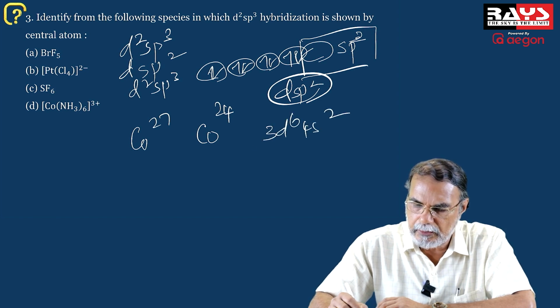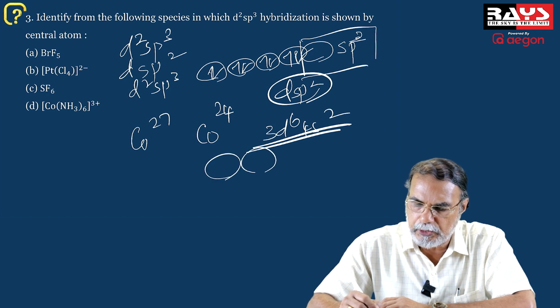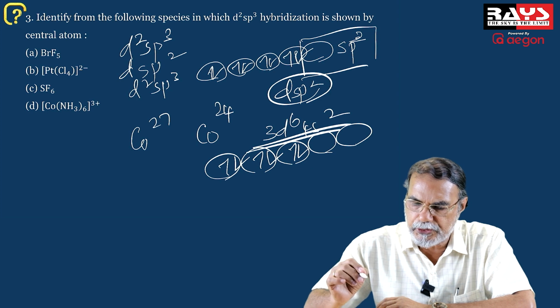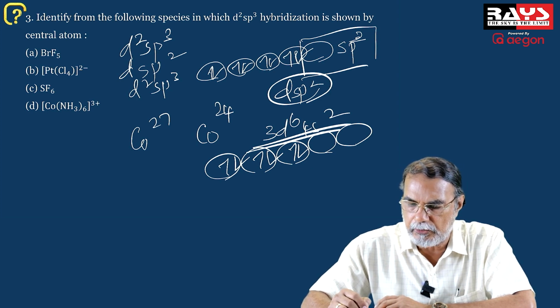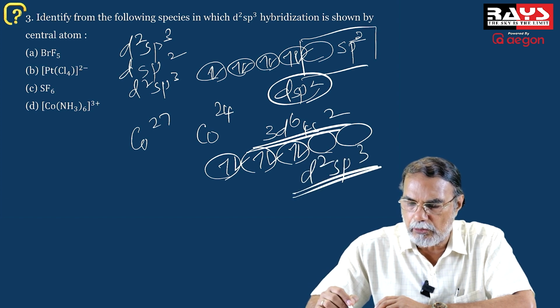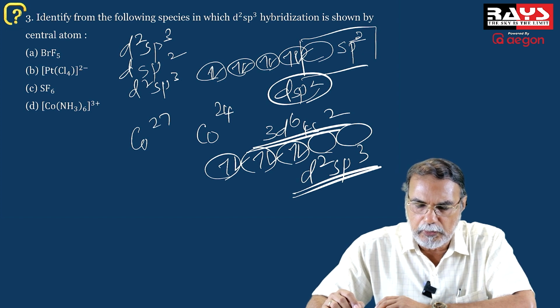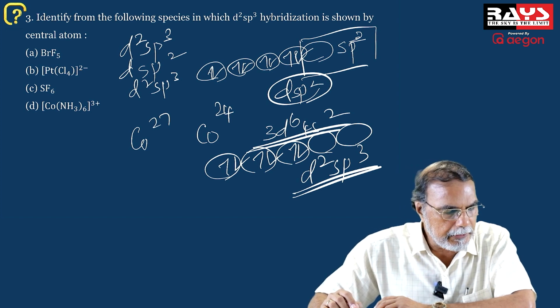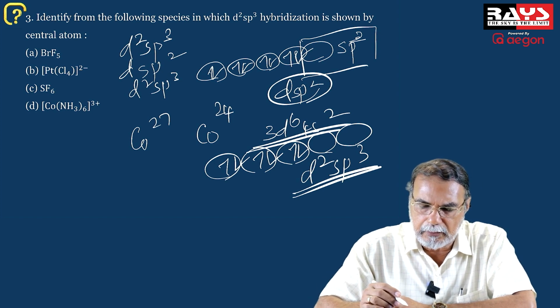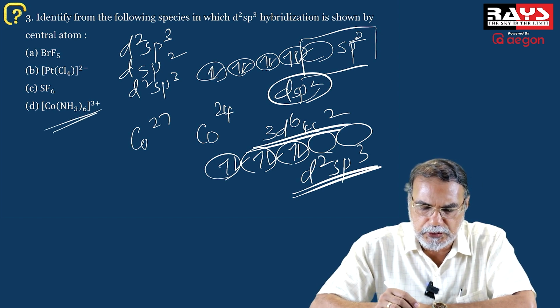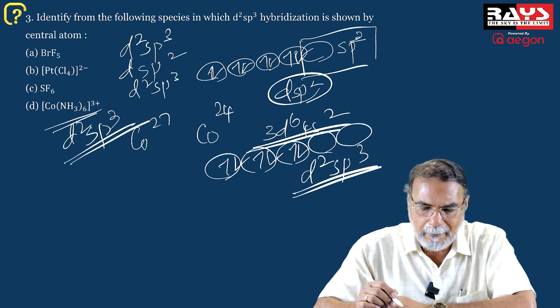Considering the arrangement of the electrons in the 3d orbitals in the paired state, 2 d orbitals are made vacant, and you can have hybridization involving the inner d orbitals, that is d2sp3 hybridization. So Co(NH3)6 3 plus has d2sp3 hybridization.